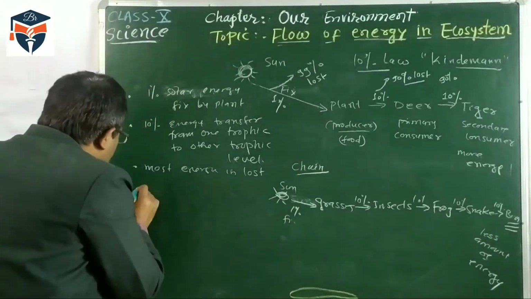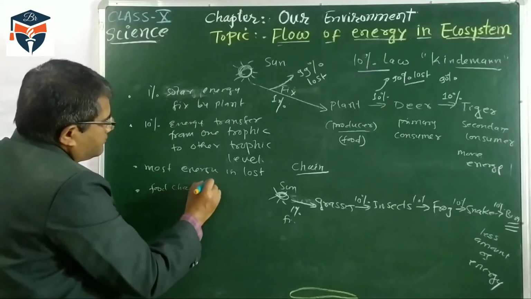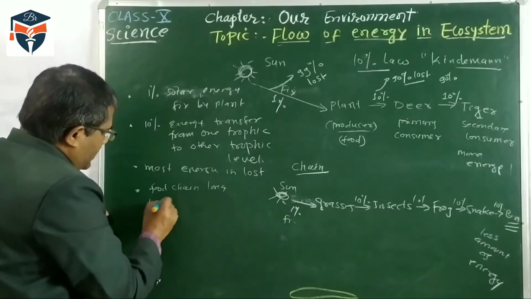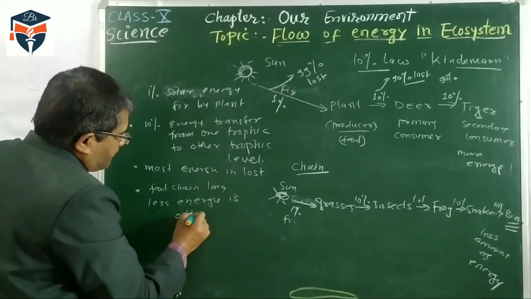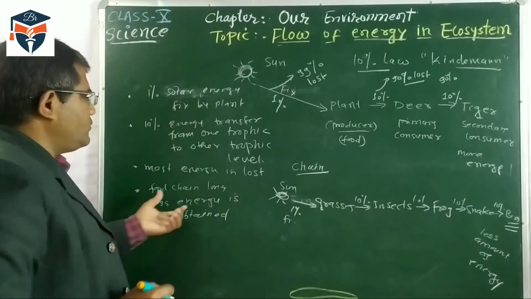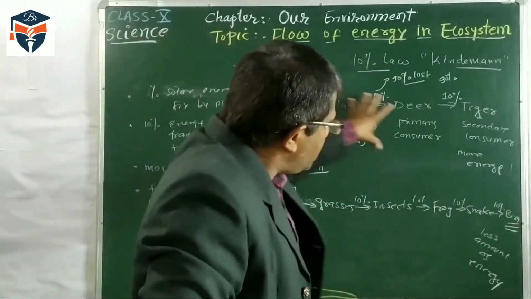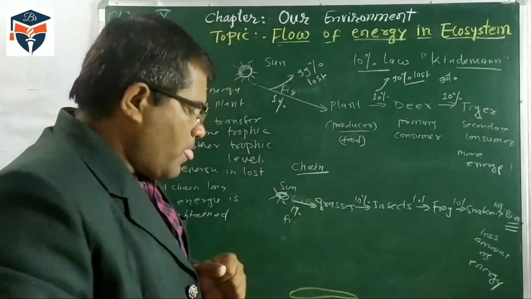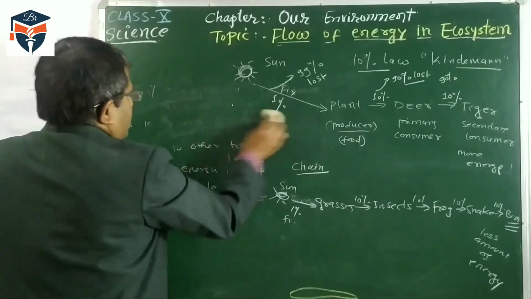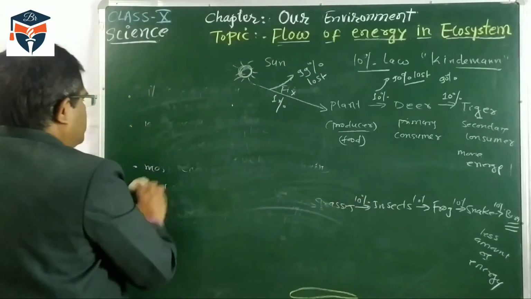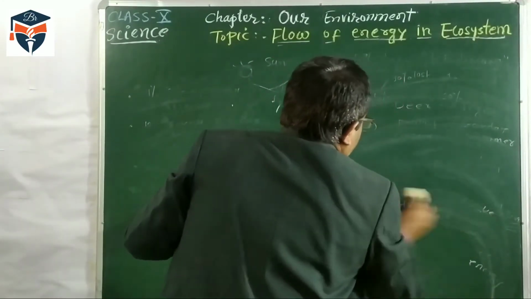So in an ecosystem, the fourth important point is, if the food chain is long, less energy is obtained. If the food chain is longer, the organism gets less energy. And if the food chain is short, then the organism gets more energy. We have to understand this concept. More energy is available in a short food chain and less energy is available in a long food chain at the higher level of organism.